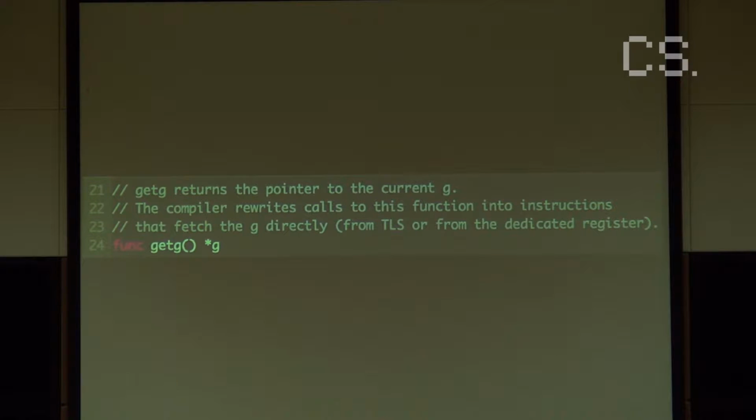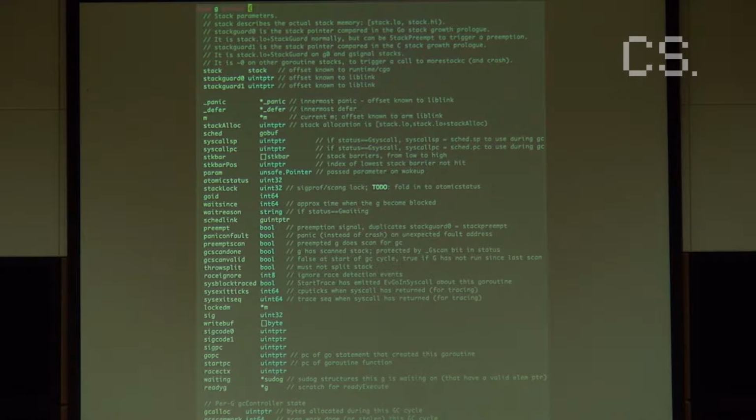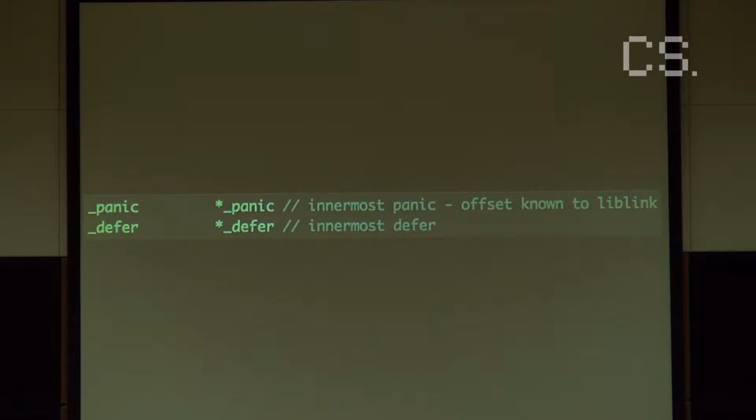So at the beginning, when I mentioned the start of the Go program, Go creates a special Go routine structure that it stores everything about the Go routine in. And it's huge. It contains everything about the Go routine. It contains where the stack is, information about where it was started, what the thing was that it started with. It contains information about garbage collecting, everything. And it also contains panics and defers.